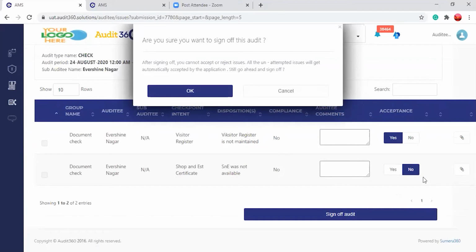So any doubts or clarifications for this particular, is it fine? Can I go ahead to the next? Santosh sir, anything from your end or no questions? Okay, so I can go ahead, right? Yeah.